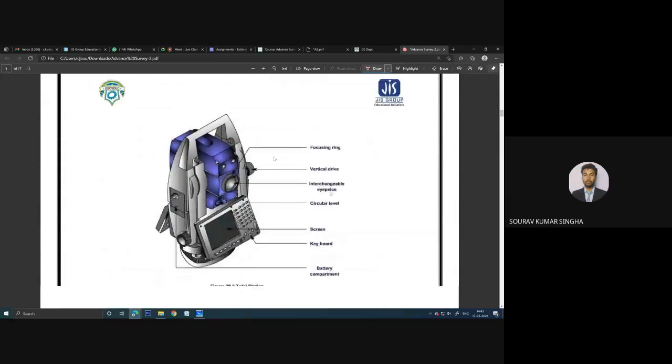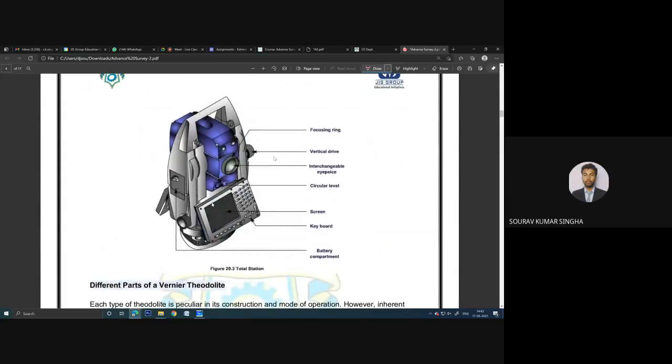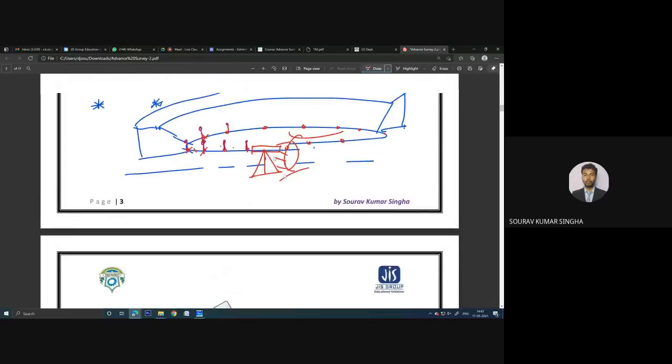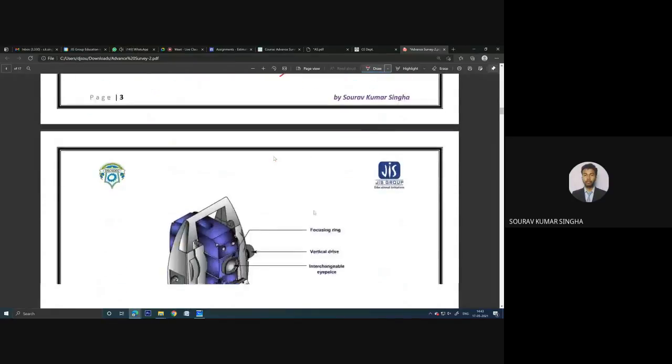This is the total station, the view of the total station we have in our college. This is the display, and you can see this portion. It is similar to a theodolite, where you can measure the vertical as well as the horizontal angle, as well as the distance. So it is EDM plus theodolite.